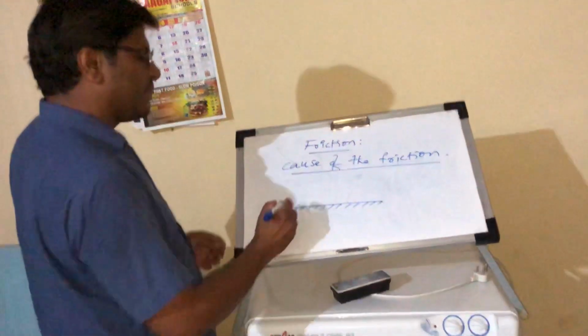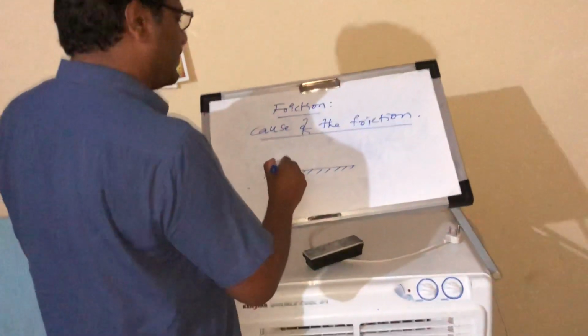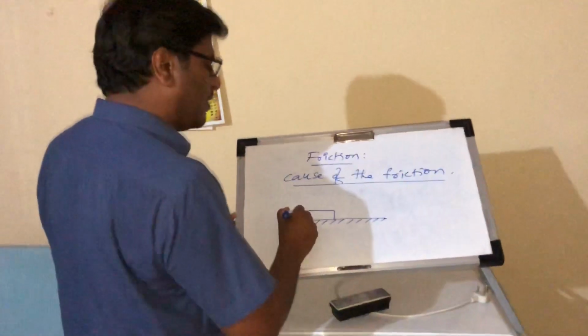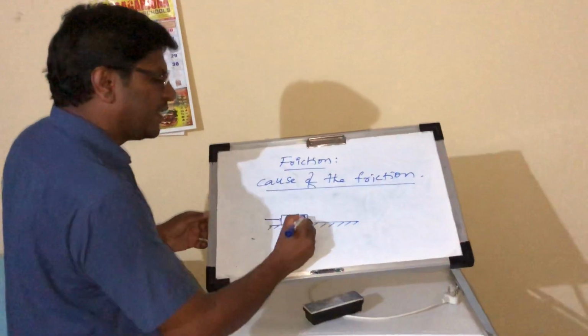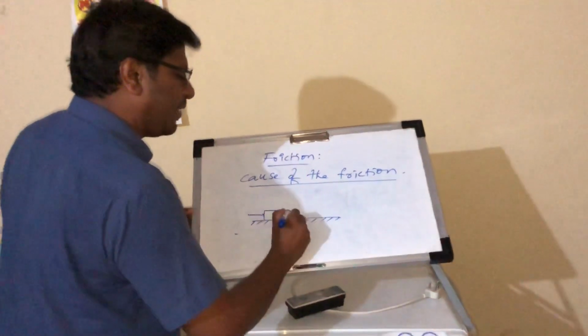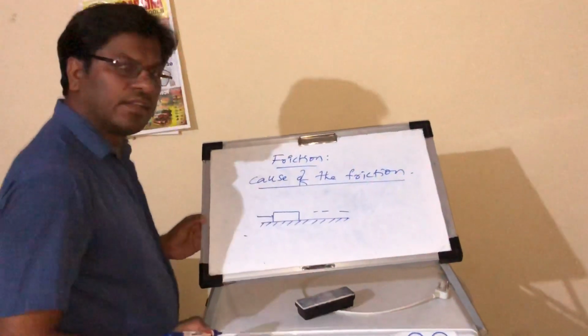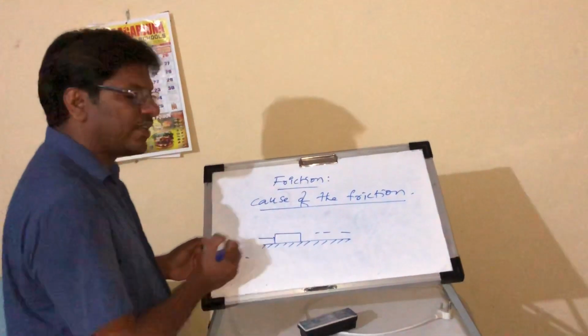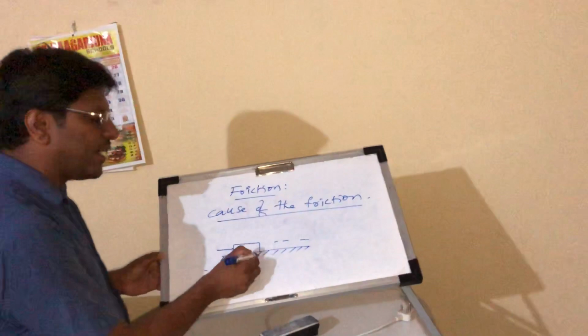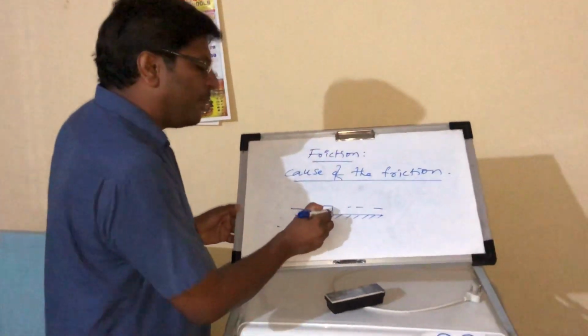On the rough surface we place one object or block. If we move this block in this direction, it is rubbing the rough surface, the second surface.